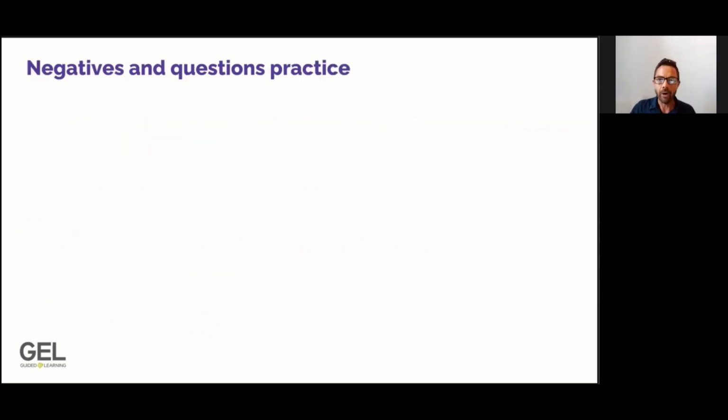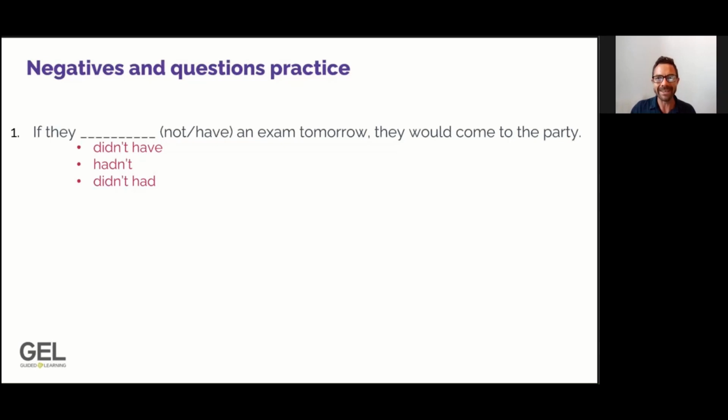We're going to practice now with making some negative and question sentences in second conditional. Let's look at the first sentence that we're going to create. In the first sentence, we want to make the if clause negative, a not form of have. Could you look at the next question below the video and choose the correct option for sentence 1? So our correct choice here is did not or didn't, followed by the infinitive without to. If they didn't have an exam tomorrow, they would come to the party.